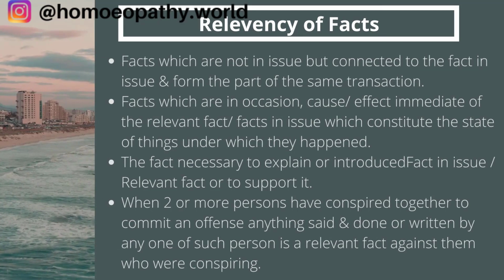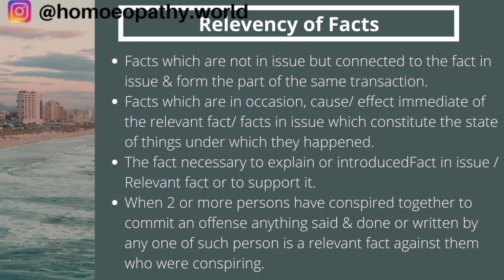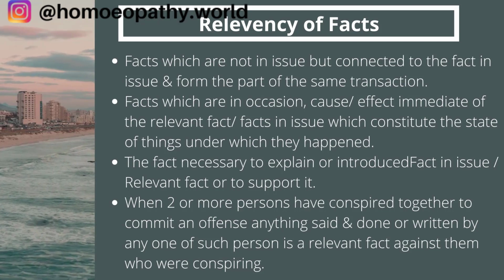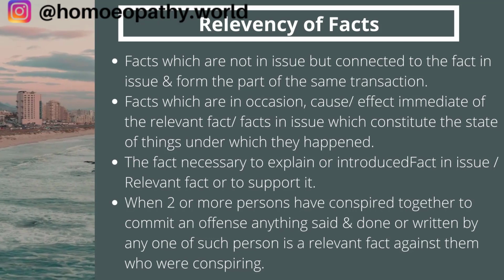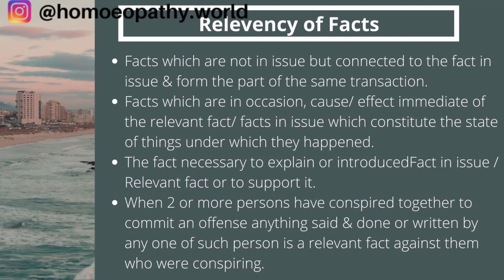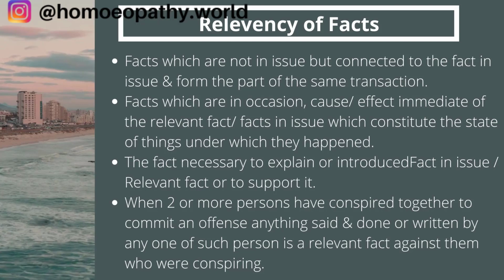So suppose the fact in issue is something which is to be proved, which is waiting to be proved. Here, suppose the bystander or somebody who is a partner in the crime, the facts which are not in issue, his name is not connected to this particular fact in issue, but if that part is proved, this part also will be proved. So this forms a part of the same transaction. Even if some facts are connected to the fact in issue but are not the fact in issue, they can prove the part of the crime.